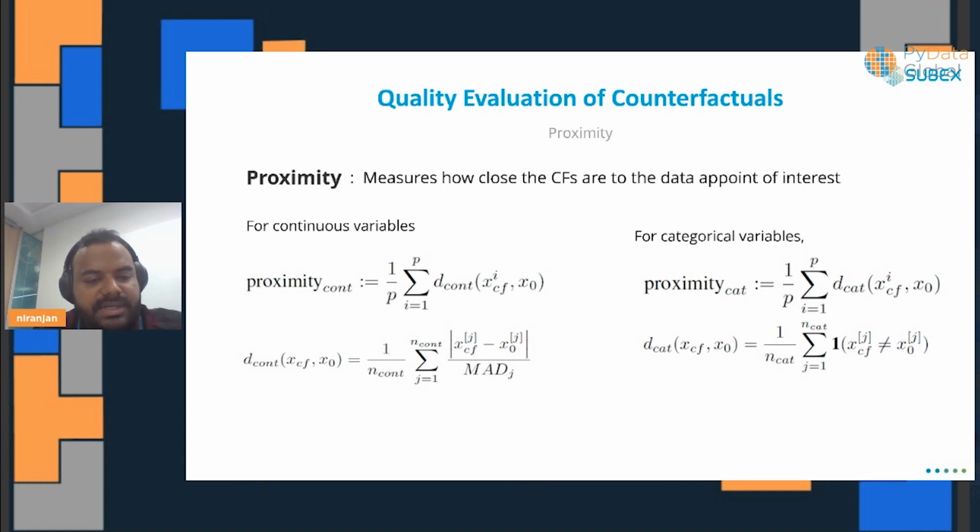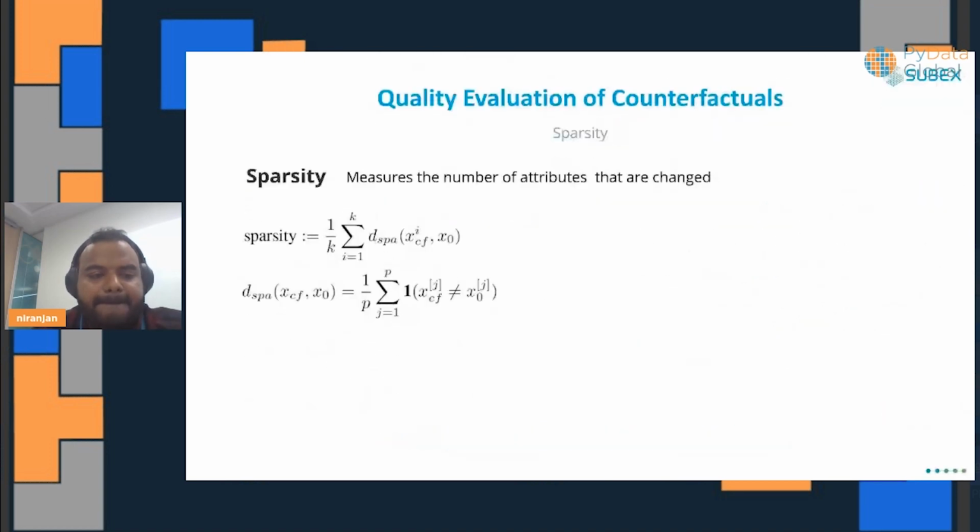As you can see, there is a slightly different formula based on whether it's a categorical or continuous value. And when we look at sparsity as well, right? How many features are changed? That's also an evaluation criterion when we look at how good your counterfactual explainers are. And these are standard measures that are being used by the current approaches as well.